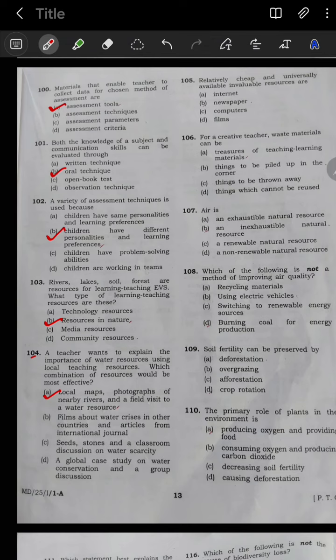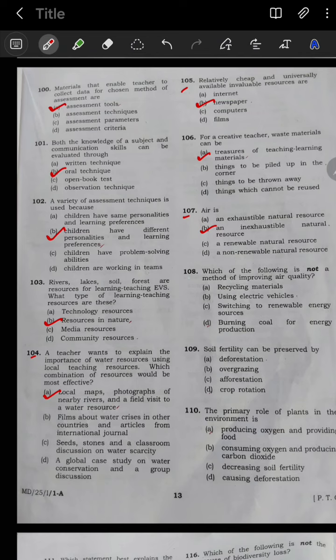Next question number 105: relatively cheap and universally available resources are what? It is newspaper. Option B is your correct option. Next 106: for a creative teacher waste material can be what? Option E, treasures of teaching learning materials. Now question number 107: air is what? It is an inexhaustible natural resource. So option B is your correct option.